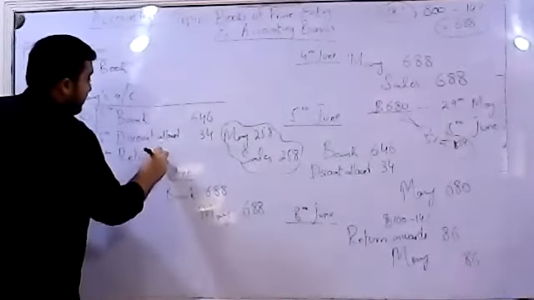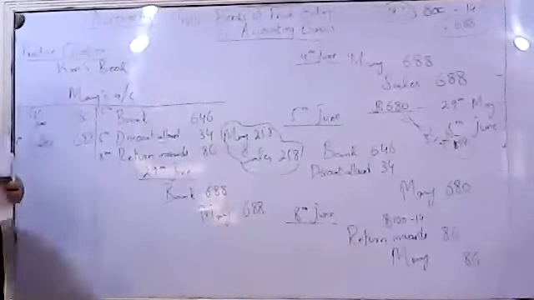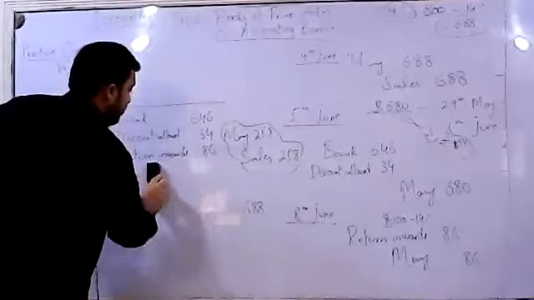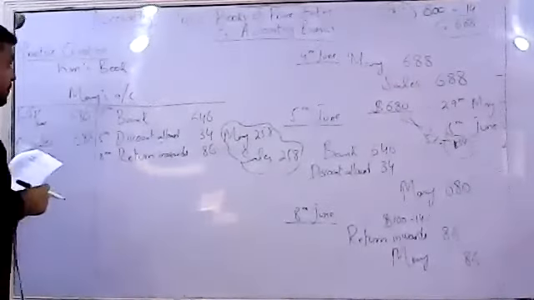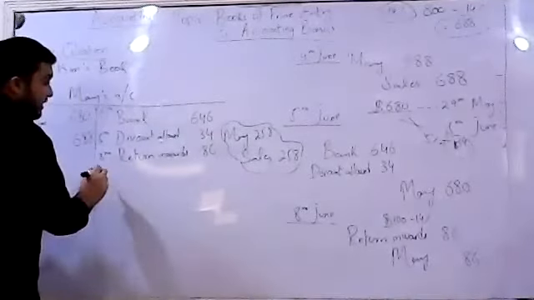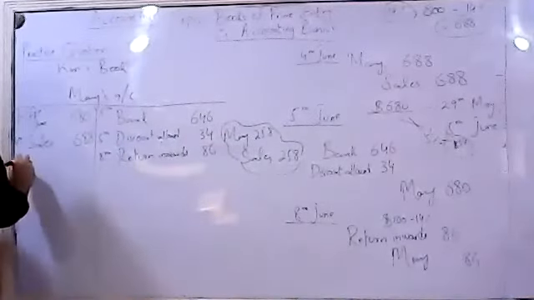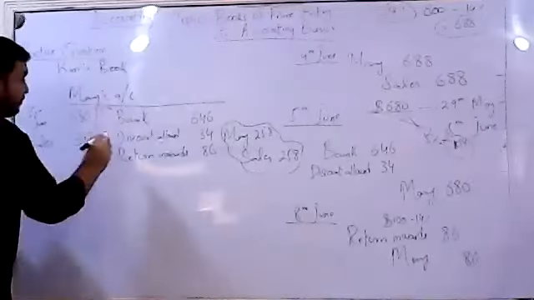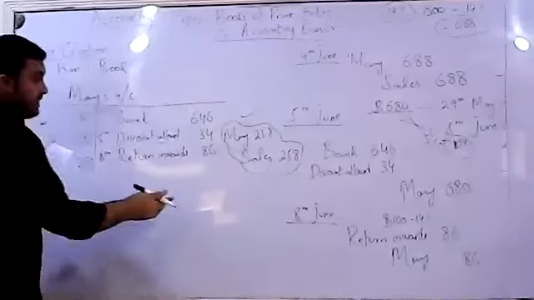Return inwards, and the amount is 86. I'll be moving this transaction a bit lower so that we have sufficient space to write down. Okay. Then on 28th of June, we again sold some goods, and Mary's account was debited 258 because of sales. And finally, the payment that we made.